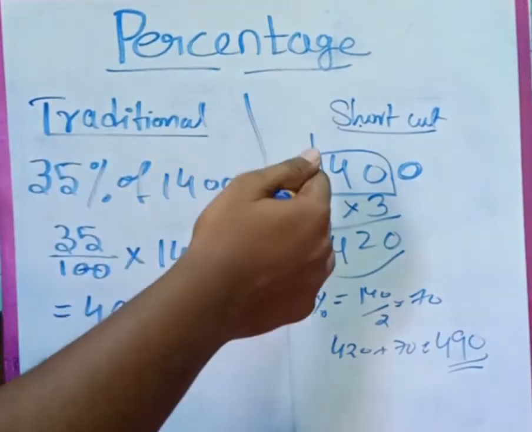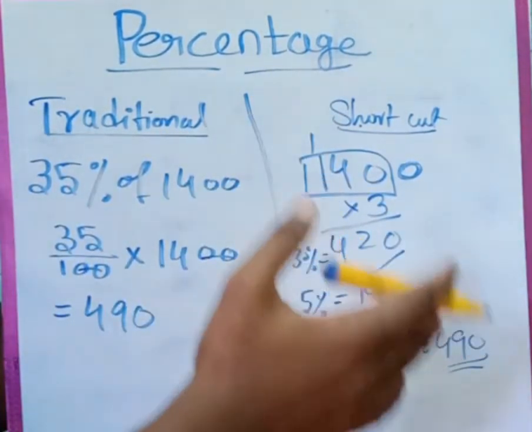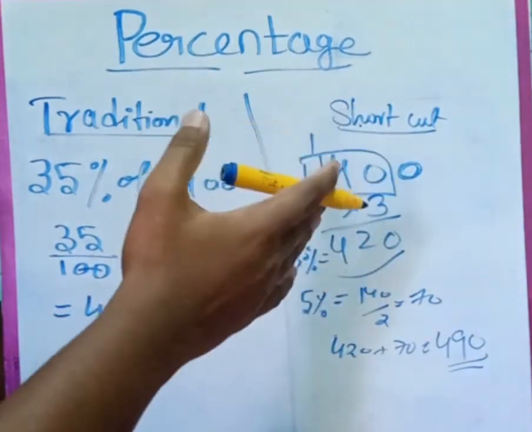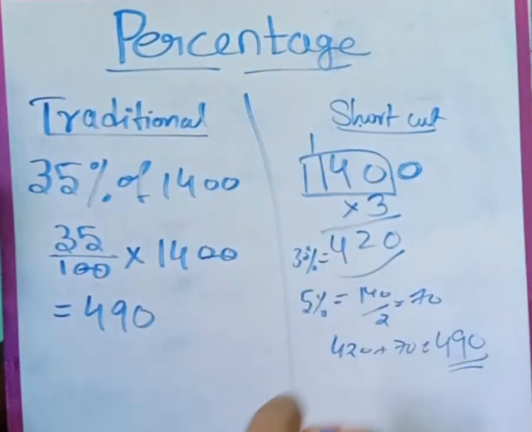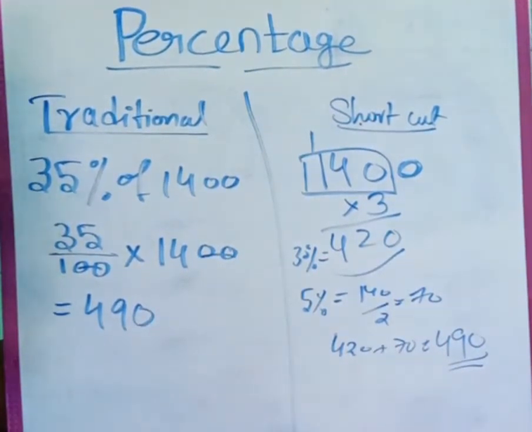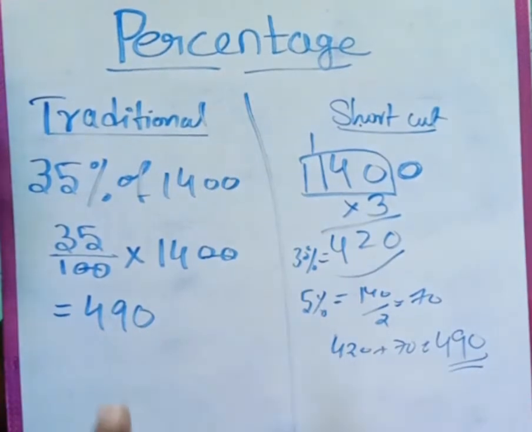We already calculated 10%, which is 140. Half of 10% is 5%, so half of 140 is obviously 70. So 420 plus 70 is 490. This is how you have to calculate, and it is only possible when you practice a larger number of questions, friends. How easy it is, guys, right?